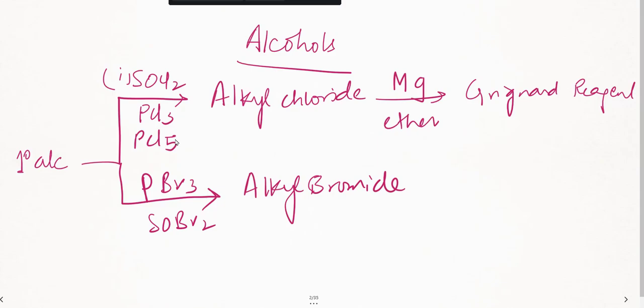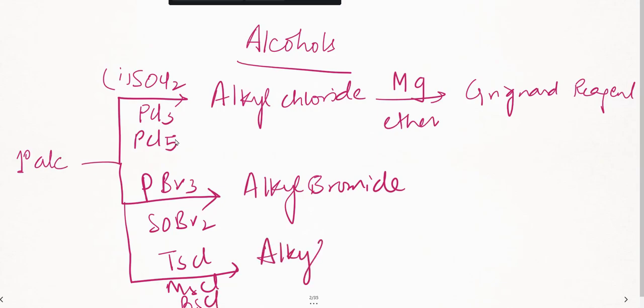Further, suppose I'm introducing some more types of reagent. In the exam paper, if you see a reagent like TsCl, or MsCl, or BsCl, always remember they are going to convert the alcohol into alkyl sulfonate. So alkyl sulfonate is the compound which forms from this. Here, if you take chloride, you'll get alkyl chloride. If you take bromide, you'll get alkyl bromide. If you take TsCl or MsCl, you will get alkyl sulfonate. This is clear. Now let's go a little bit further.